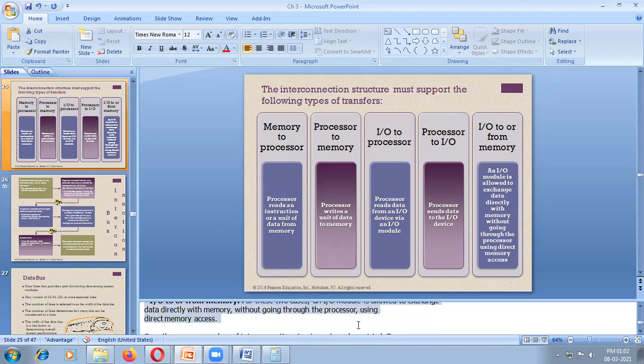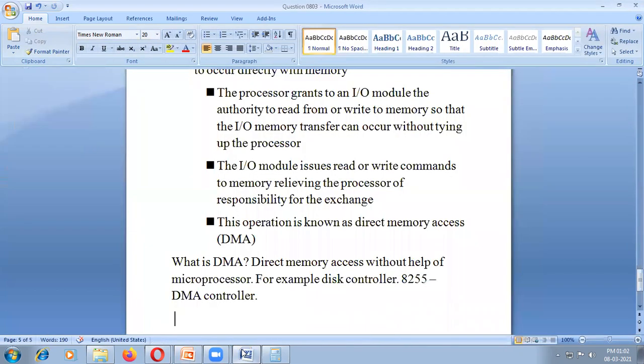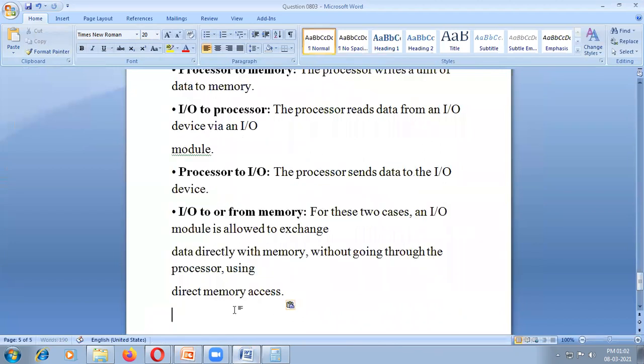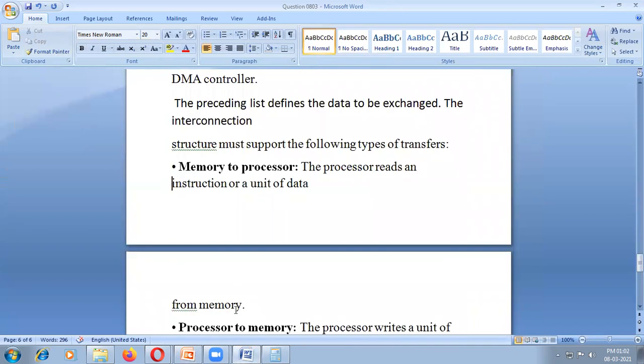So I put this here: what are the different types of transfers?